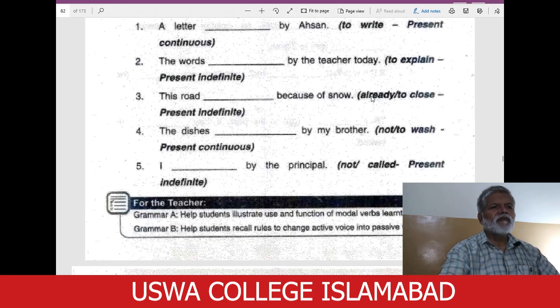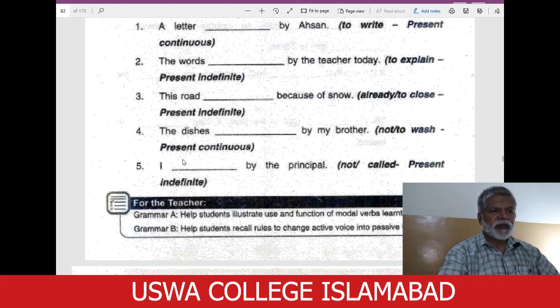This road is closed, is already closed because of snow. Present indefinite. This road is already closed. In passive voice, we are always to use the third form of the main verb. Written, explained, closed. So this road is closed because of snow. Is already closed because of snow.